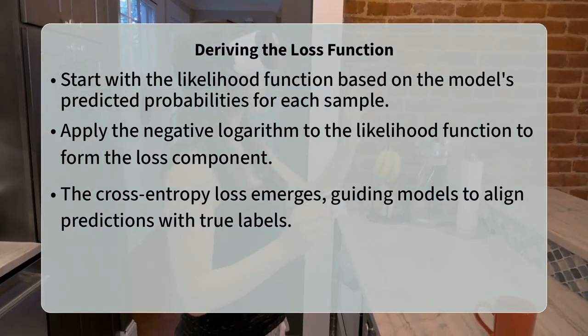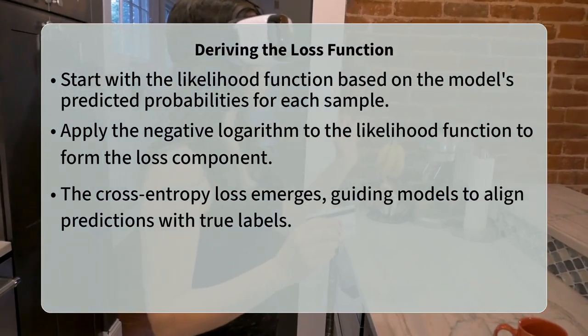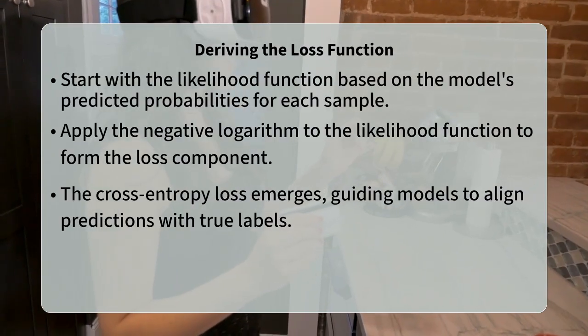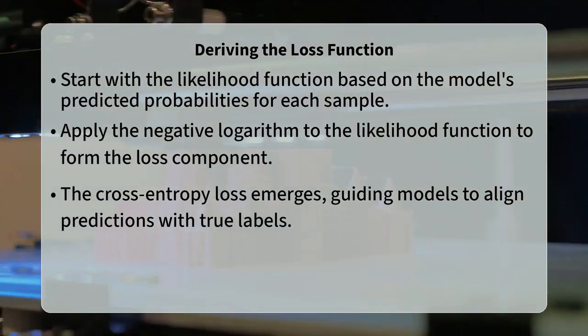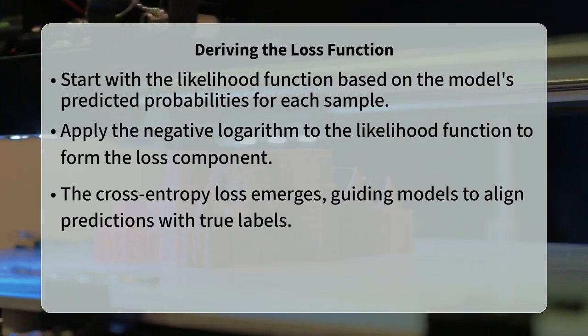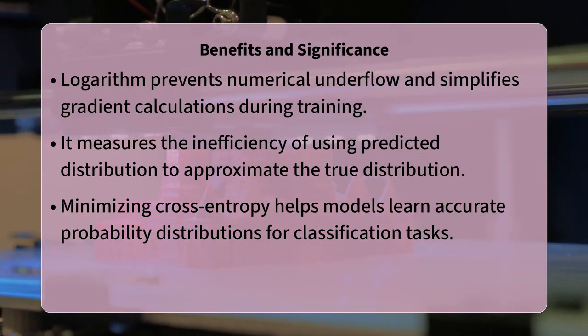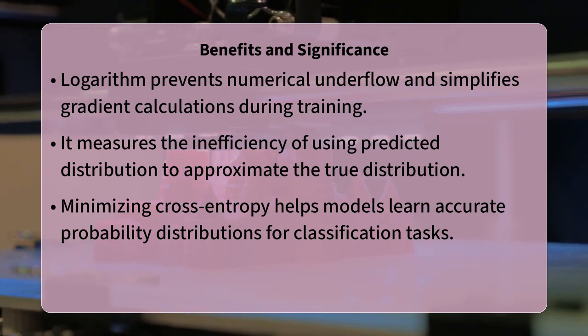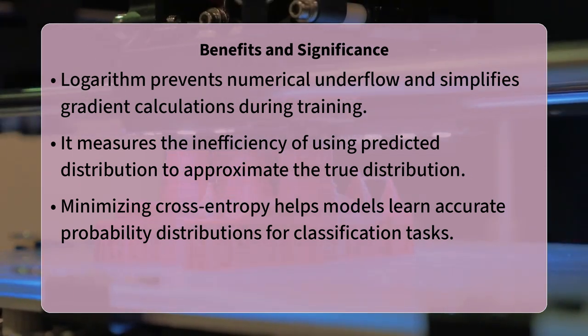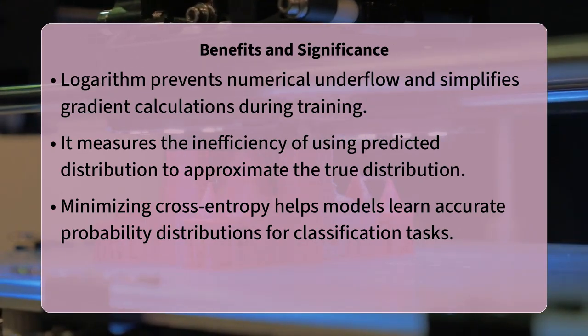This elegant derivation offers significant computational advantages. Using logarithms helps prevent floating-point underflow that could occur if we multiplied many small probabilities together directly. Furthermore, the logarithmic form often leads to simpler and more stable gradients during optimization, making the training process more efficient.